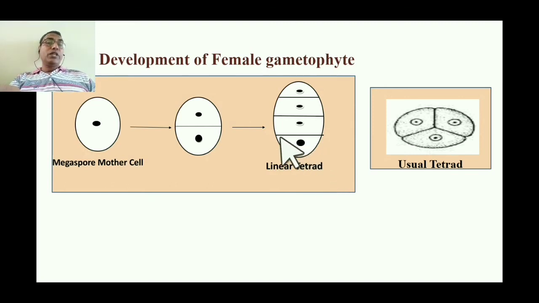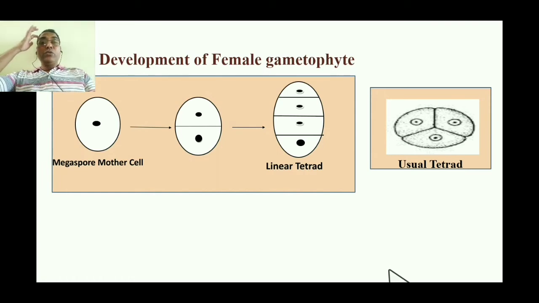In this case we can see the lower cell has a prominent nucleus while the other three are generative. So in this particular diagram, the lowermost cell will turn into the megaspore, and then the megaspore will turn into the next stage, that is the embryo sac.